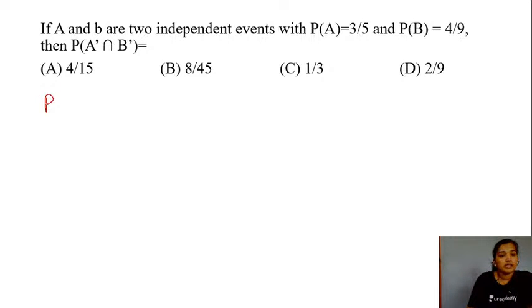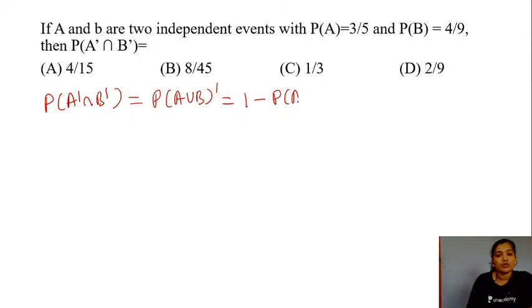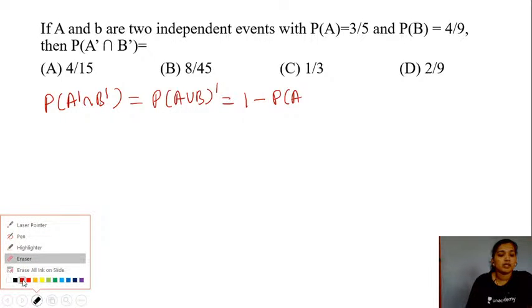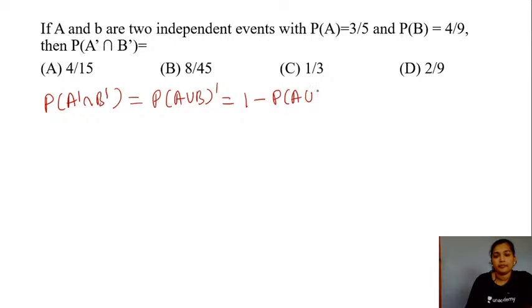So probability of your event A complement and B complement, right? We have been discussing this concept from the earlier part of this class, right students? What will this be equal to? Probability of A or B, the whole complement, which is equal to 1 minus probability of A or B.